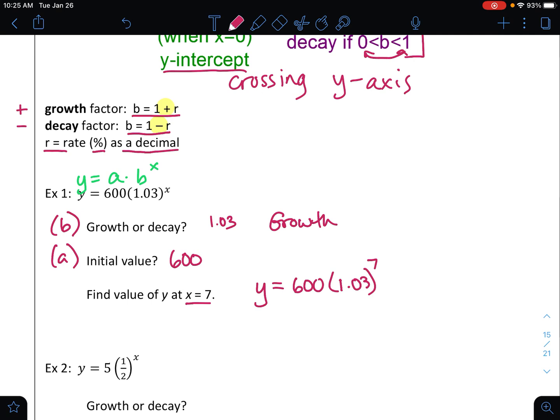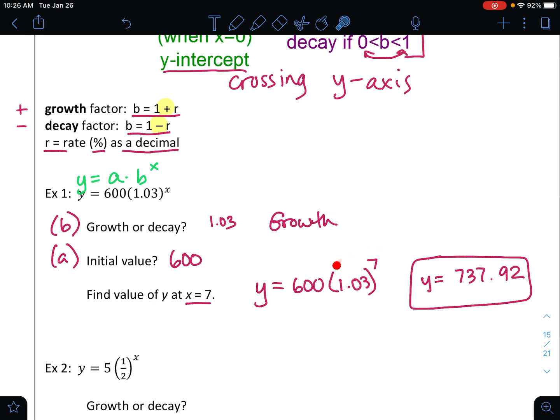Go ahead and calculate it out as I do so we can see and make sure we match our answers. Now, if you're using a scientific calculator, I can just enter it the way it's written out. I can do 600, and then I can use parentheses or the times button, 1.03, and then use your exponent key raised to the 7th. So I end up getting y is equal to 737.92.